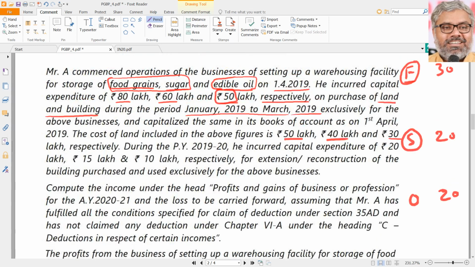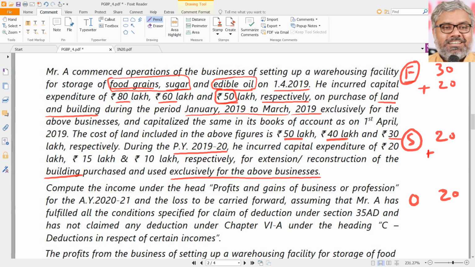Fine. During the previous year 2019-20, that is our previous year, he incurred a capital expenditure of 20, 15 and 10 lakhs respectively for extension or reconstruction of the building that was purchased and used exclusively for the above businesses. So he has incurred further capital expenditure. For the original food grains business, 30 was incurred, plus now 20 is incurred.